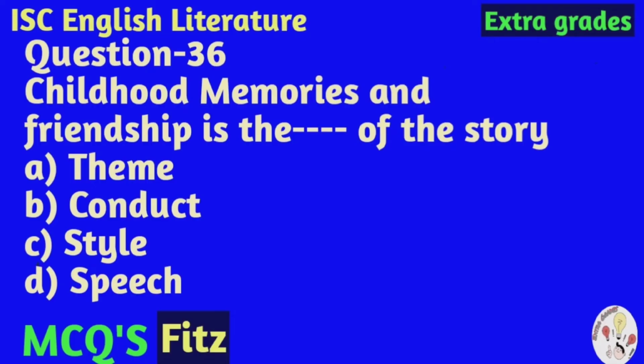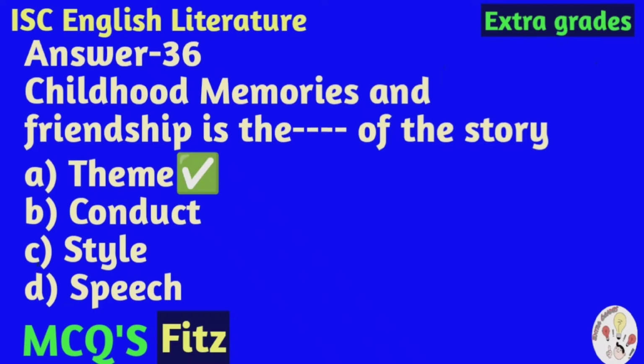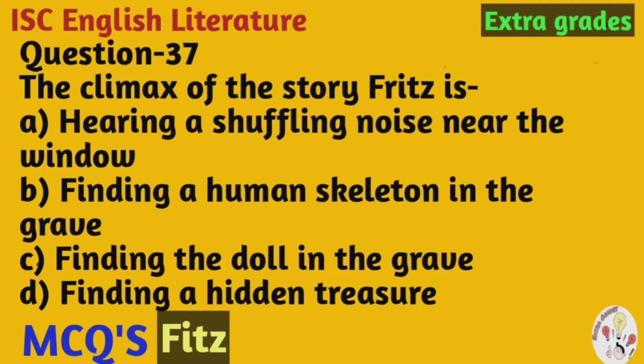Question number 36. Childhood memories and friendship is the dash of the story. And the options are A, theme, B, conduct, C, style, D, speech. And the correct option is A, theme. Question number 37.